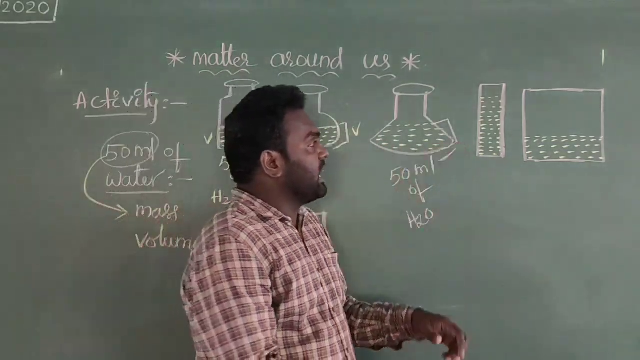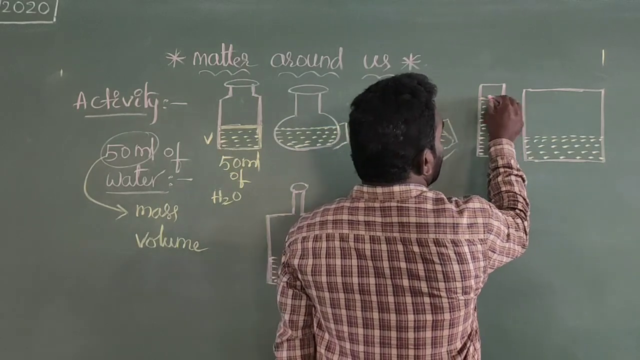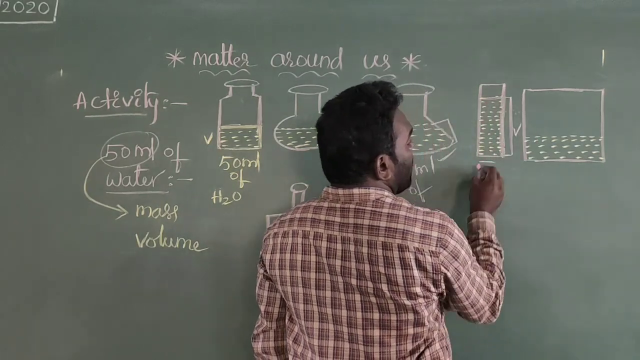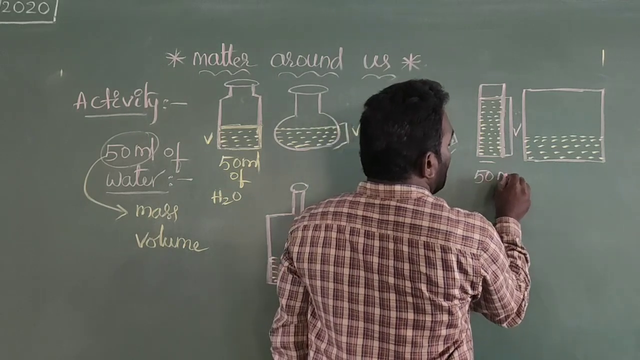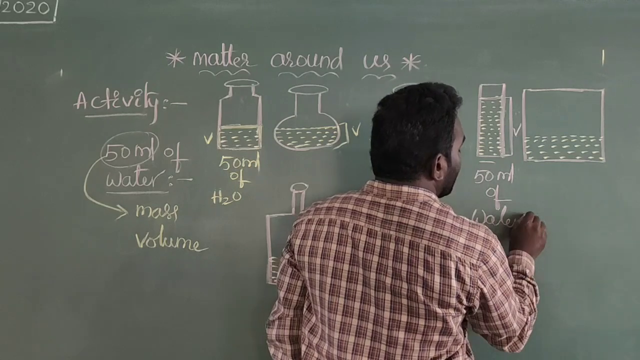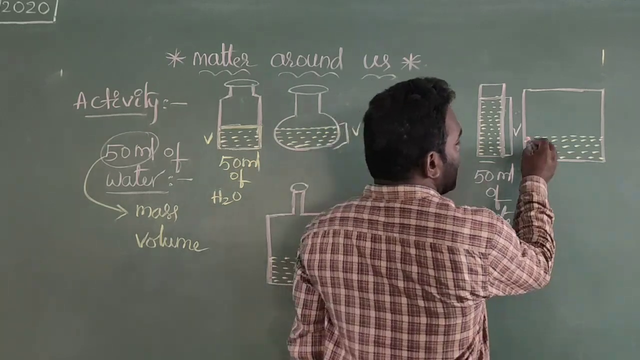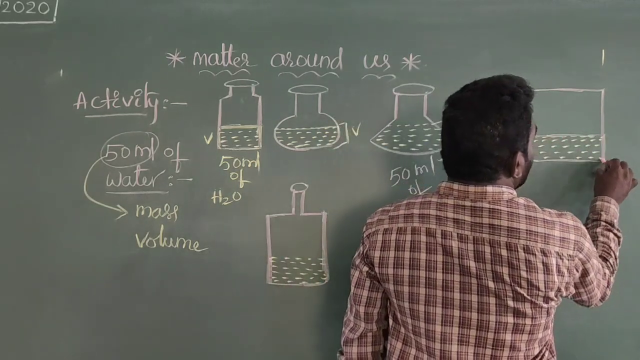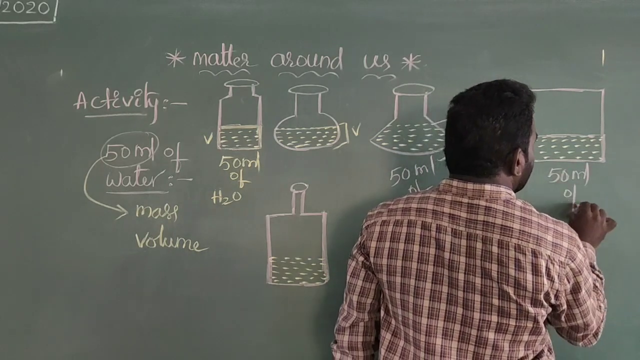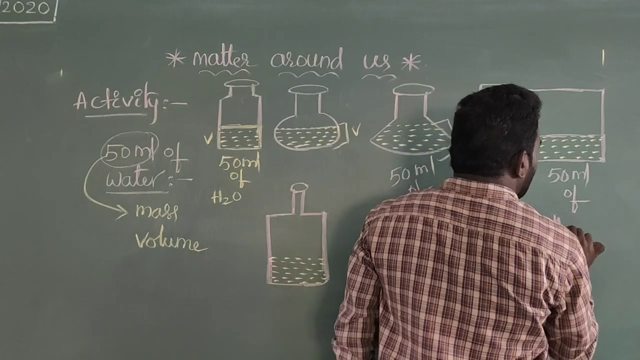So by the observation of this one, from here to here, this is called the volume of this container, but the amount of water in it is 50 ml. And this one is also a different container. Here also we have taken 50 ml of water.